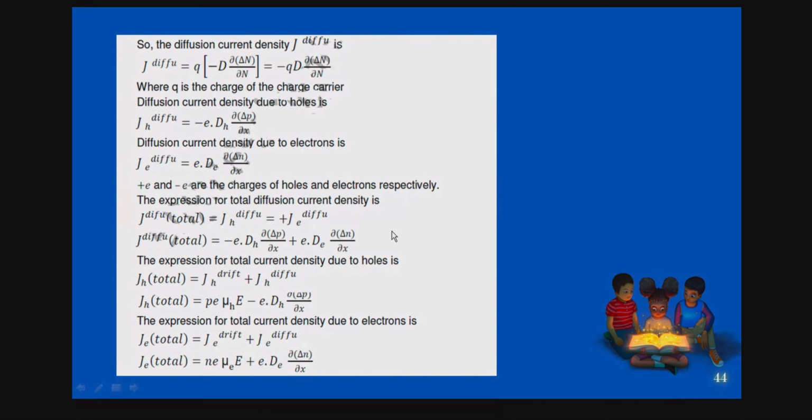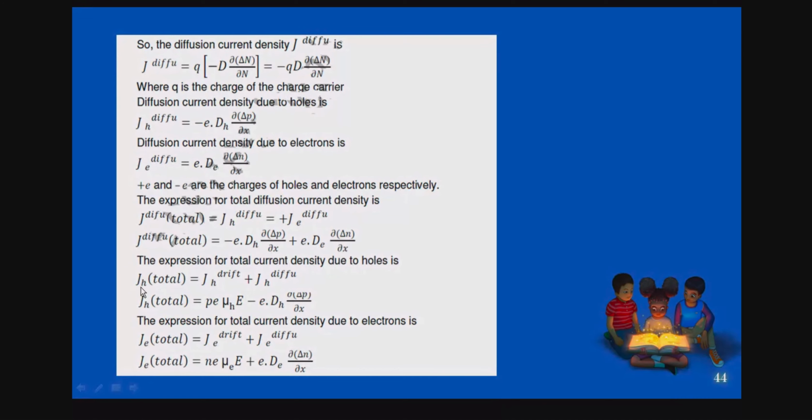So what is the total diffusion current density? You just have to add the diffusion current due to holes and the diffusion current due to electrons, and you get the final expression here. This is the diffusion current density. So what is the total current density for both electrons and holes? You have an expression here.